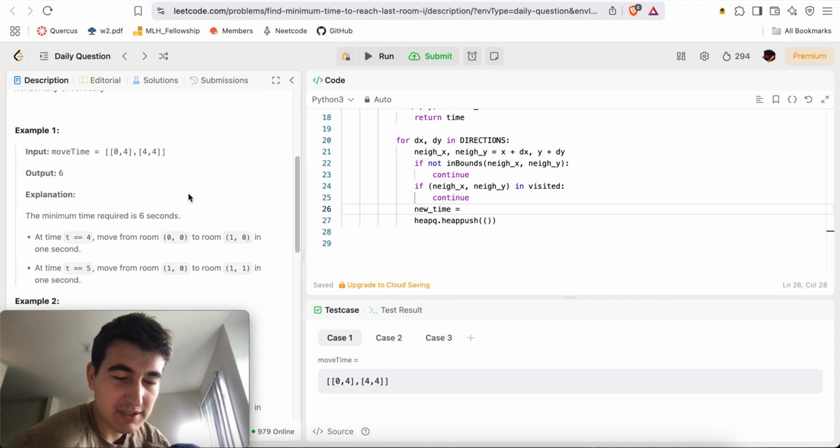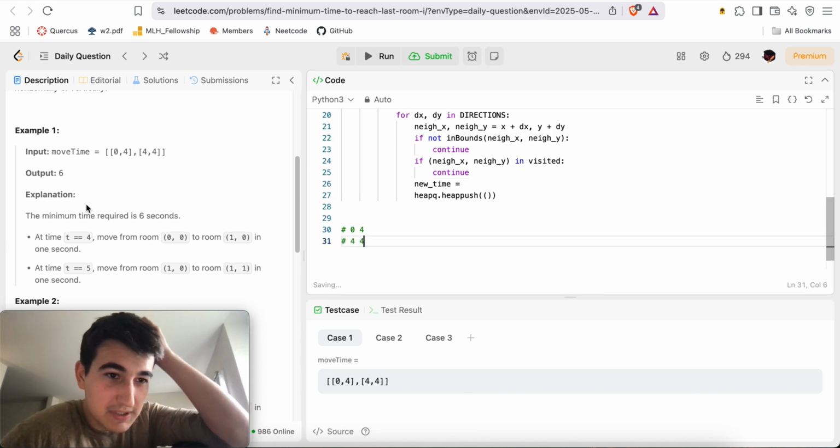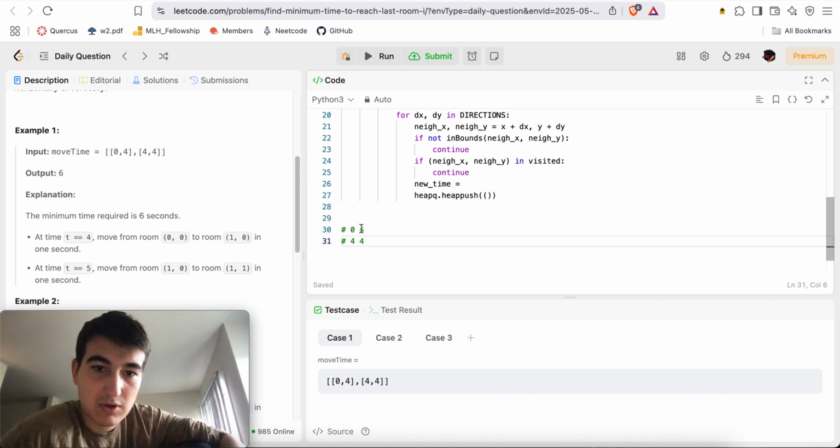Wait. Minimum time required is 6 seconds. Yeah, let's see an example. So here, I need to see an example just to make sure. For 4, output is 6. At time t equals 4, you move from 0, 0 to 1, 0. Oh, I see. So at exactly this time, I can be there.